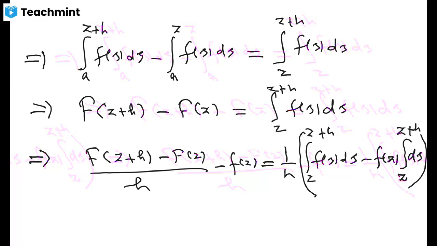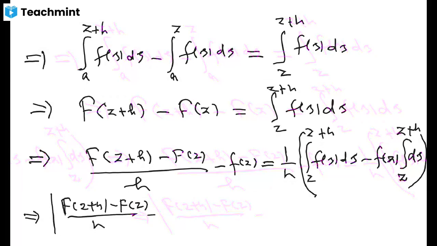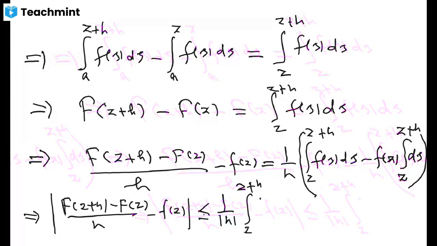And now let me take the modulus of this expression. The modulus of this expression, F of z plus h minus F of z upon h, minus f of z, has to be, because when the modulus enters the integral, less than or equal to 1 upon mod of h, integral z to z plus h, inside which you will have f of zeta minus f of z, d zeta.